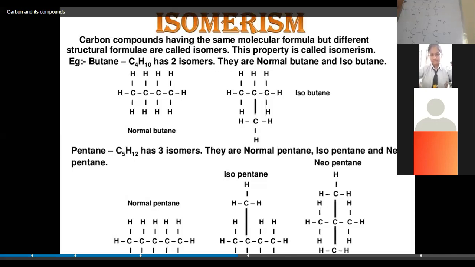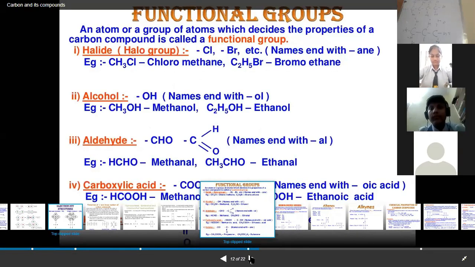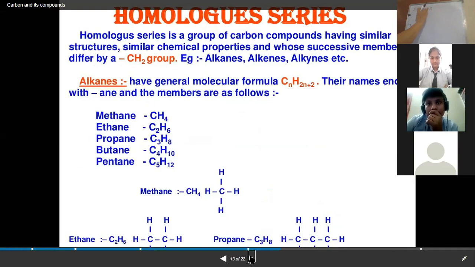Right. Now let me discuss another series which is known as the homologous series. Now what is a homologous series? Just now I discussed that there are alkanes, alkenes and alkynes, which can be represented by the general formulas CnH2n+2, CnH2n, and CnH2n-2. Now we can find the successive members of these series. Such series are known as homologous series.